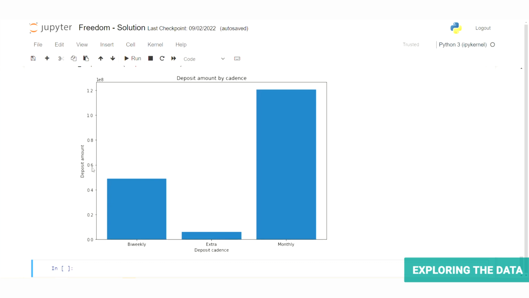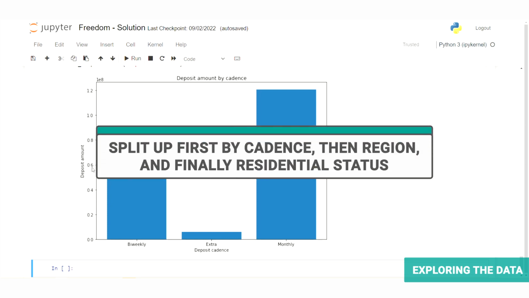We can take this a little bit further by grouping on multiple columns to show some deeper insights. As an example, let's plot the sum of deposits for each month, split up first by cadence, then region, and finally residential status.